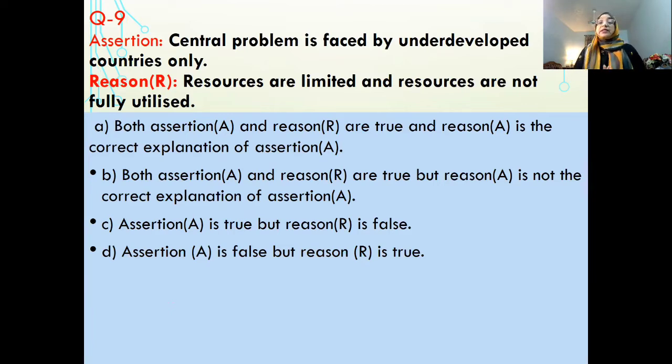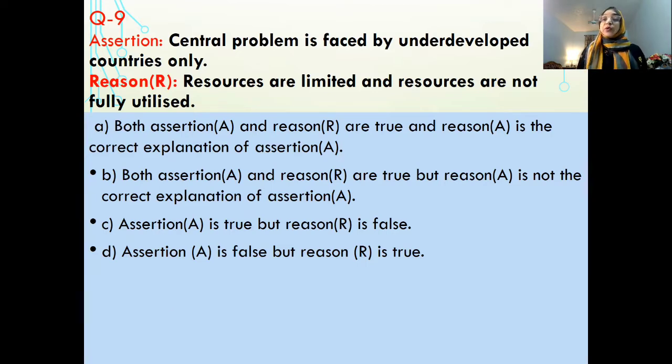Next one is, central problem is faced by underdeveloped countries only. Central problem is the problem of allocation of resources: what to produce, how to produce, and for whom to produce. In central problem, what we study is what to produce and in what quantity, how to produce, which means which technology is to be used for the production, and for whom to produce.